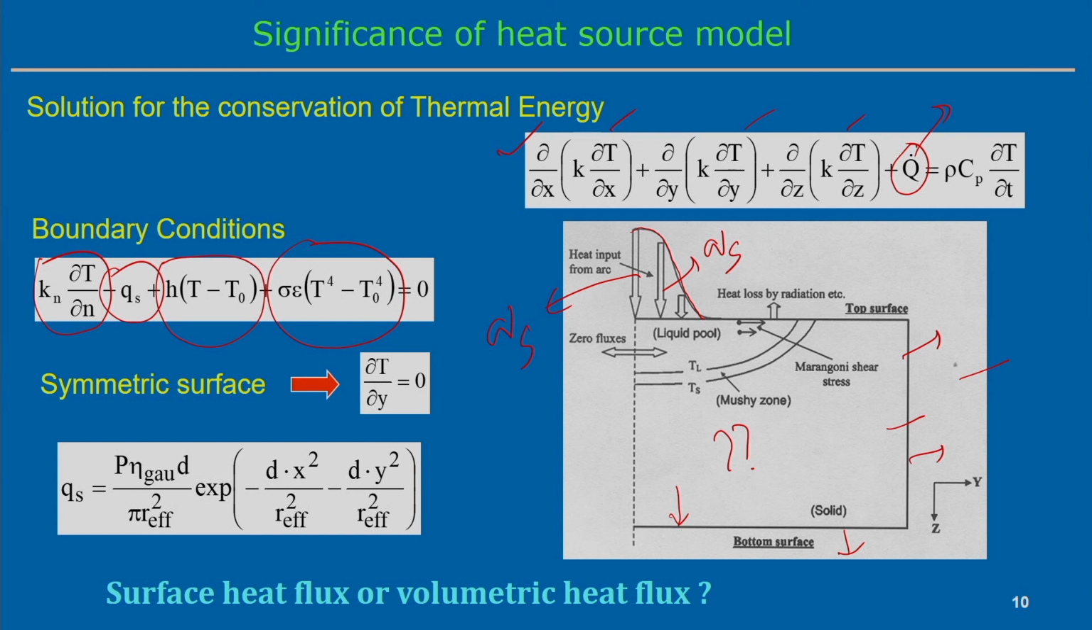We will see subsequently how we can represent the surface flux as well as the volumetric flux. Now, for example, the surface heat flux can be represented like this. This is the equation, with P and some efficiency, and the effective radius of the arc. P is the power, which may be from an arc or a laser, and the exponential d is the distribution parameter, varying with respect to the x and y coordinates, and r effective is the effective radius of the arc. So it is a function of the distribution parameter, and then we can estimate P, the effective heat input.